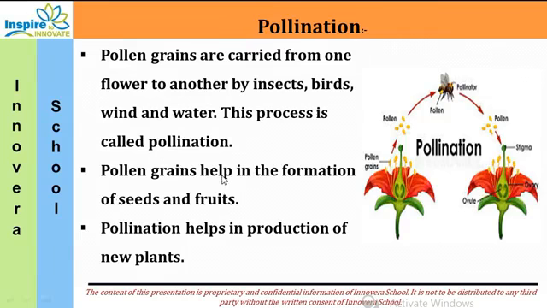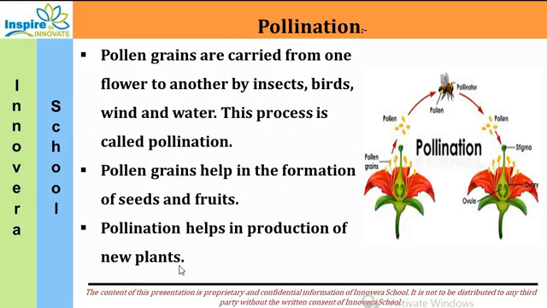Pollen grains help in the formation of seeds and fruits. So who helps in formation of seeds and fruits? Pollen grains. Pollination helps in production of new plants. So it is very important to produce more and more plants, and pollination is important.